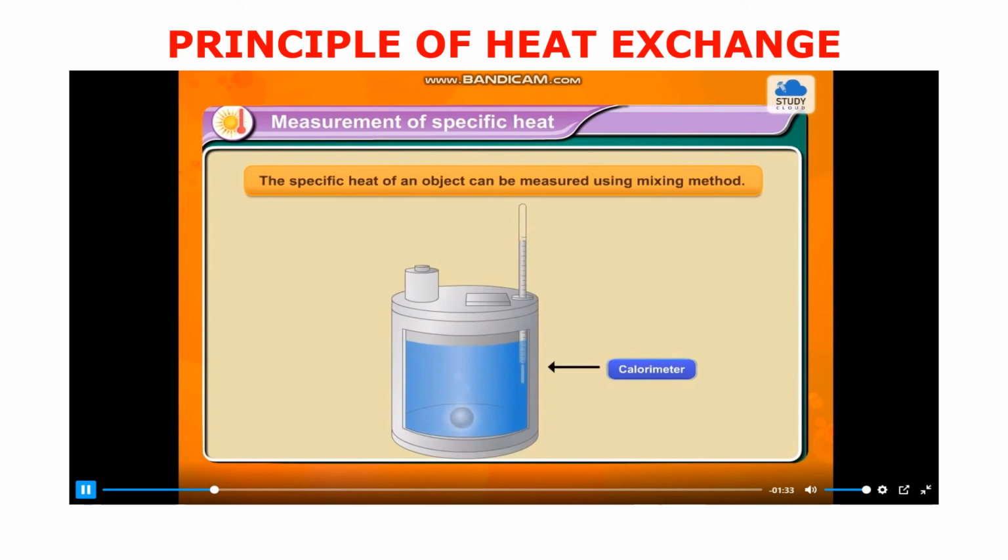If a hot solid object is put in the water in a calorimeter, heat exchange between the hot object and the water and calorimeter starts. This continues till the temperature of the solid object, water and the calorimeter become equal.